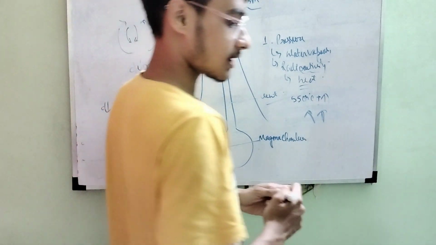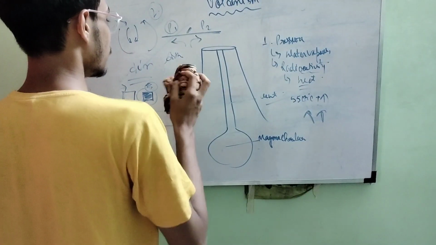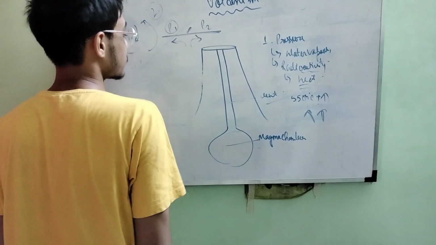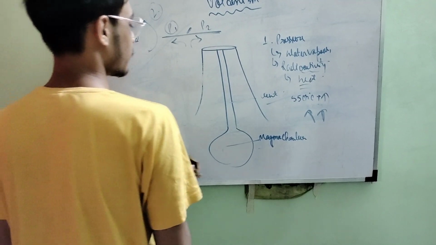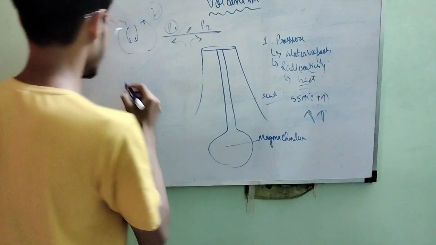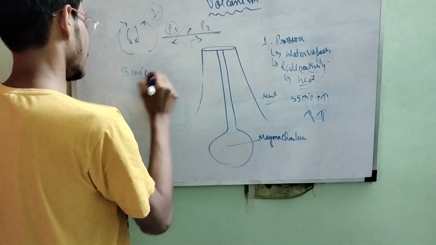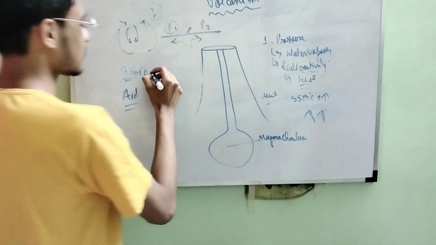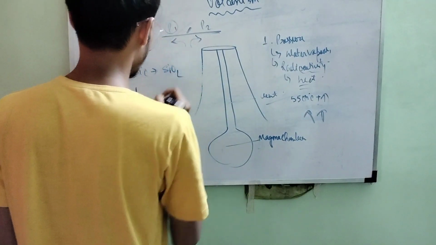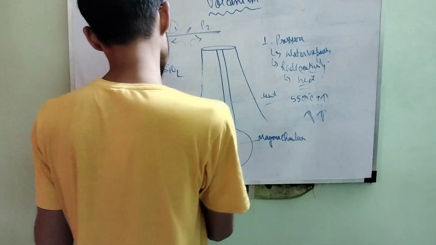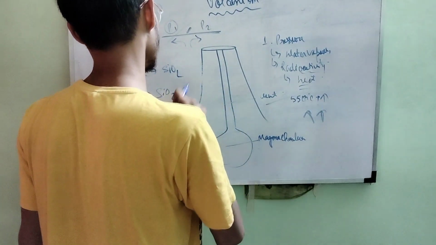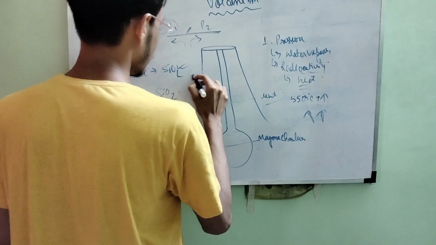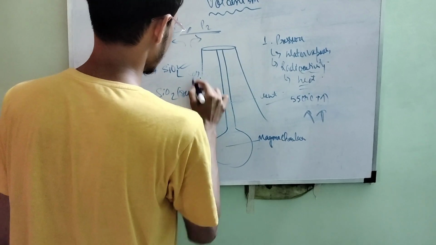Now let us understand. We have understood two reasons. The first one is the pressure, the second one is the plate movement. So see, lava is of two types. Firstly we have the basic lava, secondly we have the acidic lava. Now tell me, what is a basic lava? Basic lava is something which has no SiO2, that is silica, and acidic lava is something which has a huge amount of SiO2. Basic lava has either no SiO2 or a little bit, like 20%, and here 80% of SiO2 is there.